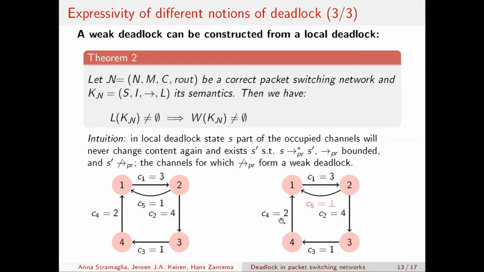Here we have an example of how we can construct a weak deadlock from a local deadlock situation. We have the channels from C1 to C4 in a local deadlock state. And if node 1 receives the message from channel C5, then we end up in the configuration on the right, which is a weak deadlock situation where no process and receive steps can be taken. And we have already seen this situation before.